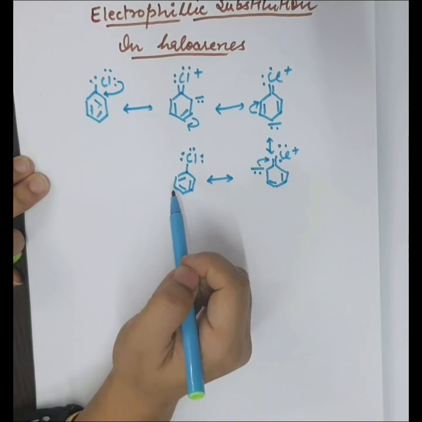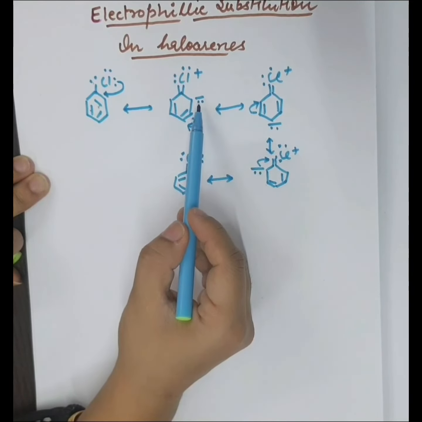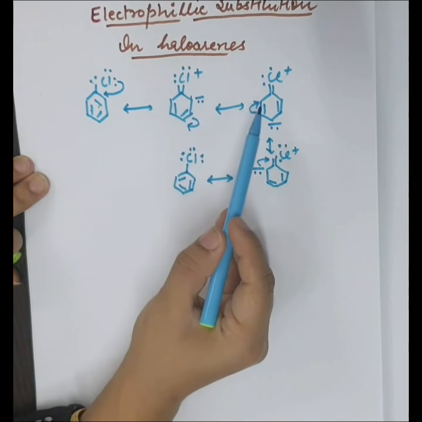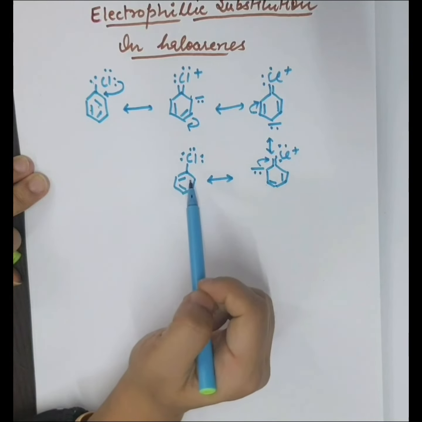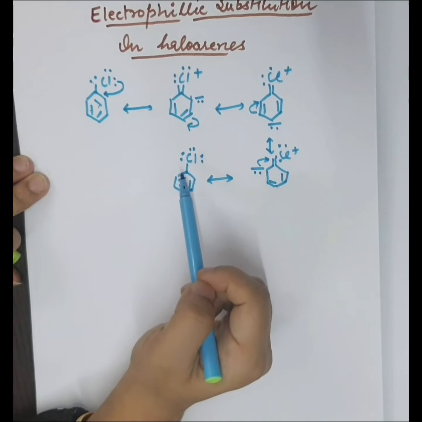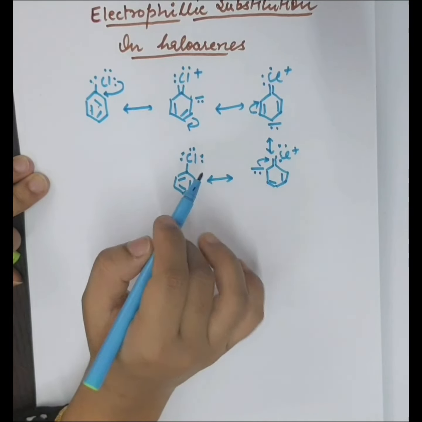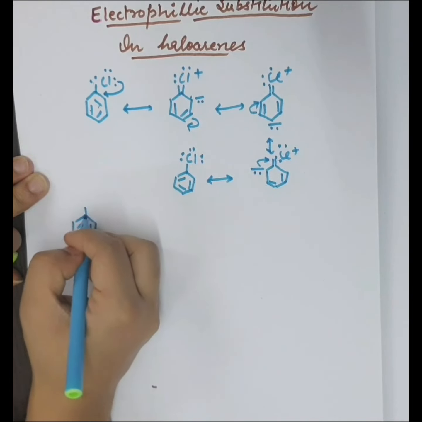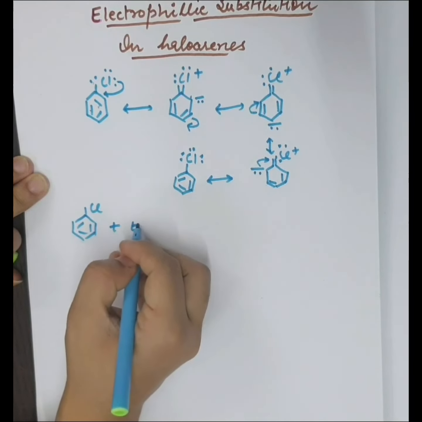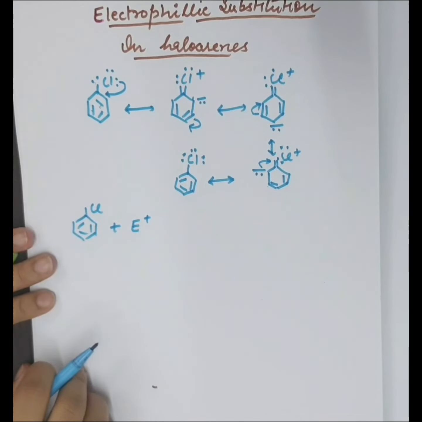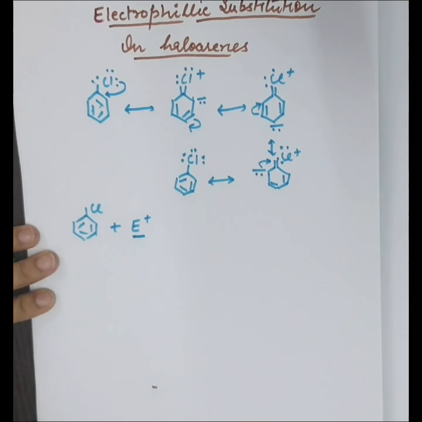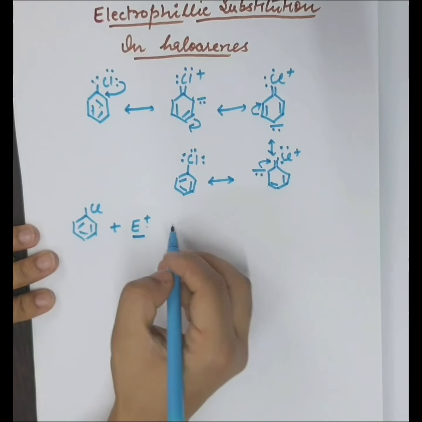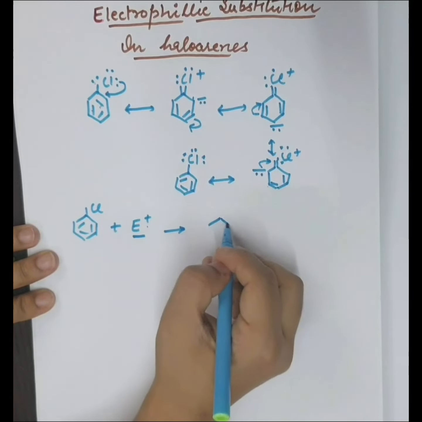From these structures, it is clear that there is a partial negative charge on the ortho and para positions, and because of this partial negative charge, the electrophile will attack these positions. What actually happens? This is chlorobenzene. When an electrophile attacks, what is an electrophile? An electrophile is an electron-deficient species, or we can say a species which has a positive charge. When an electrophile attacks chlorobenzene, there are two possibilities.